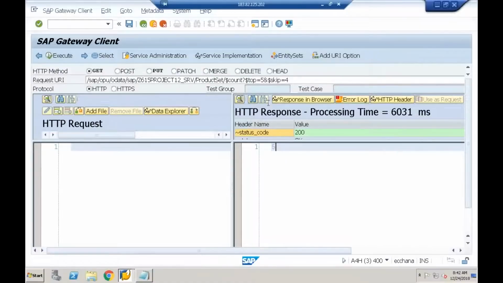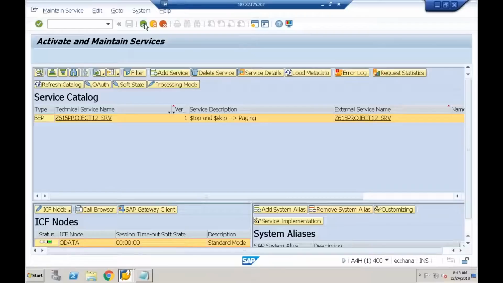So what does paging mean? Limiting the amount of entries returned from the backend system. Limiting or restricting the amount of entries that need to be returned from the backend system. It can be implemented with the combination of dollar top and dollar skip. That's what is called paging. It's a very simple thing, nothing much to discuss on this.